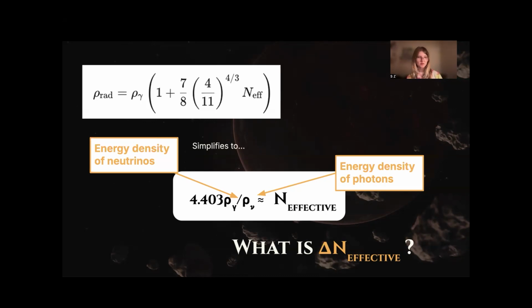Now, what is delta N_eff? Delta N_eff is a deviation from the standard number of neutrinos, and it is used to describe radiation density at the time of BBN.